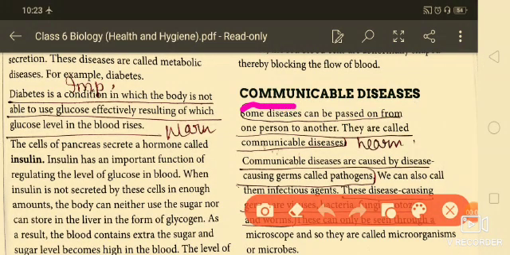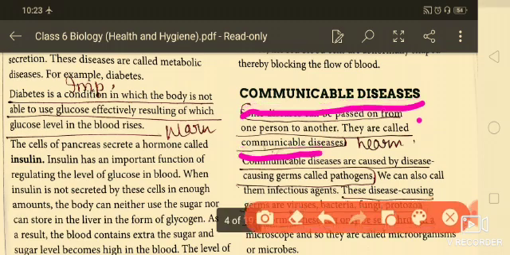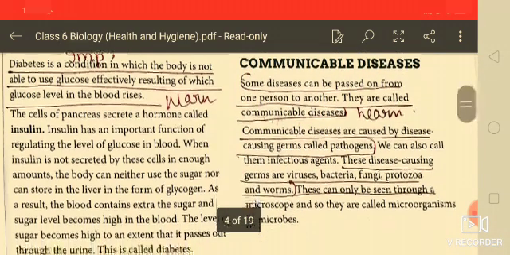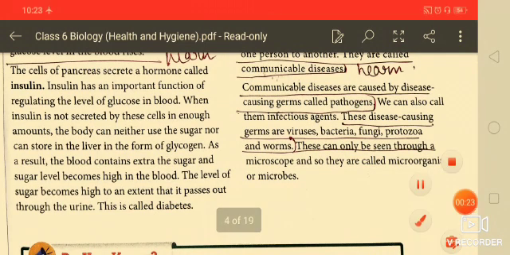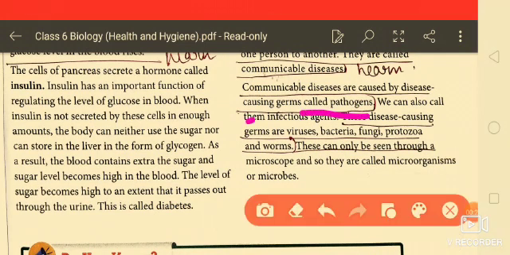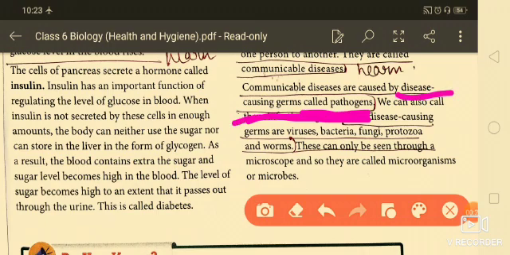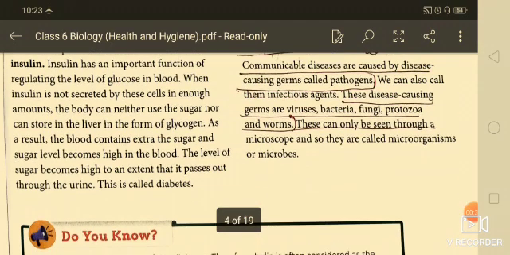Welcome to the class. Students, in our previous video, we had discussed non-communicable diseases, and here we will study communicable diseases. Some diseases can pass from one person to another. They are called communicable diseases. That means they pass from an infected person to a normal person through the disease-causing germs that are called pathogens.